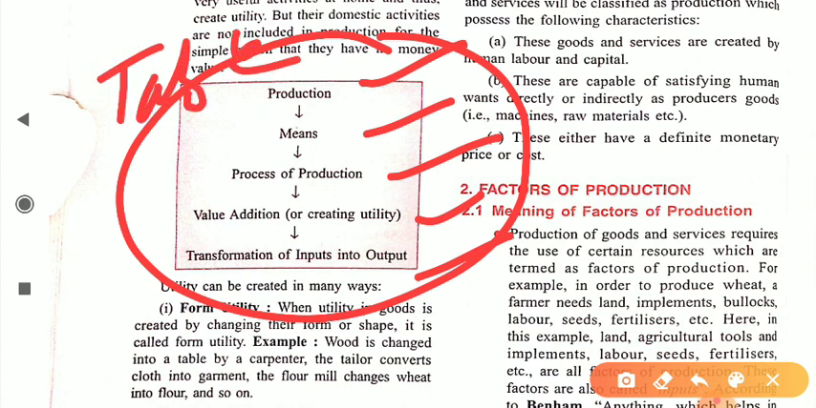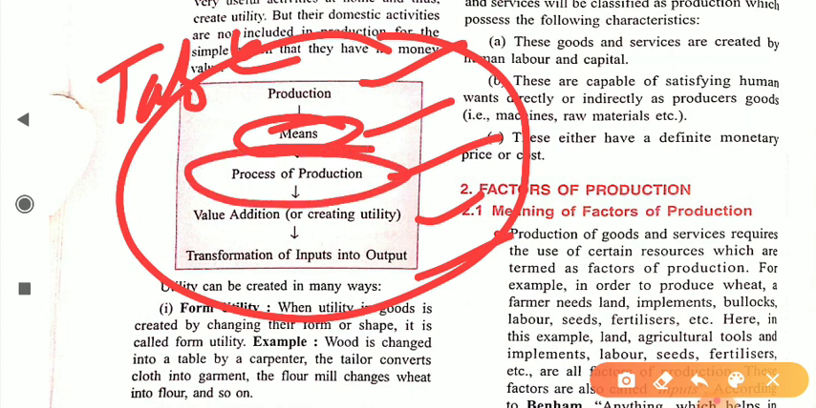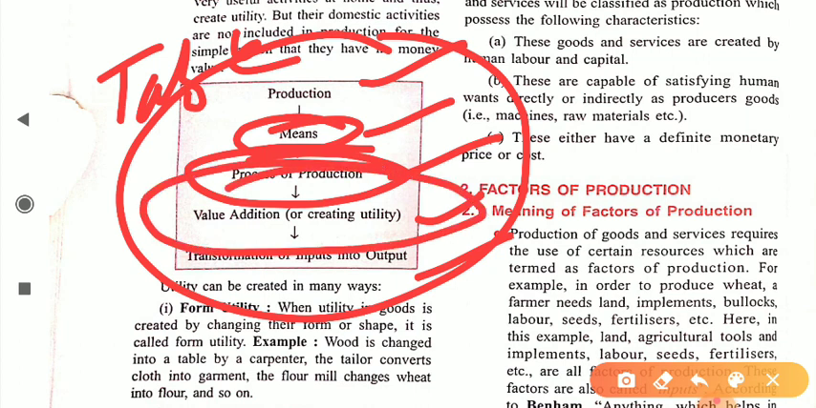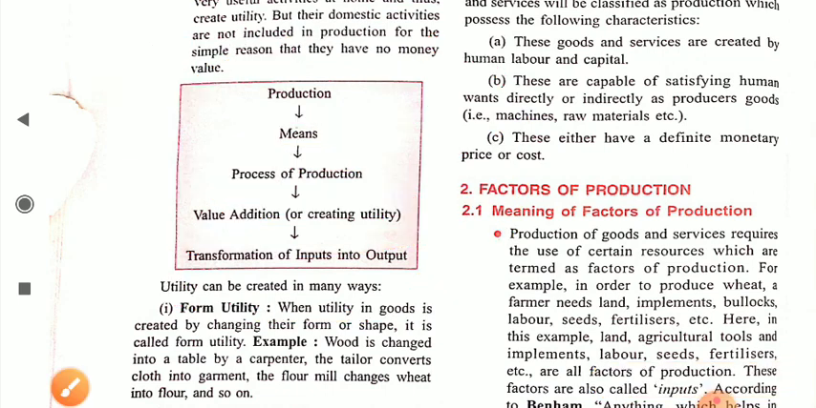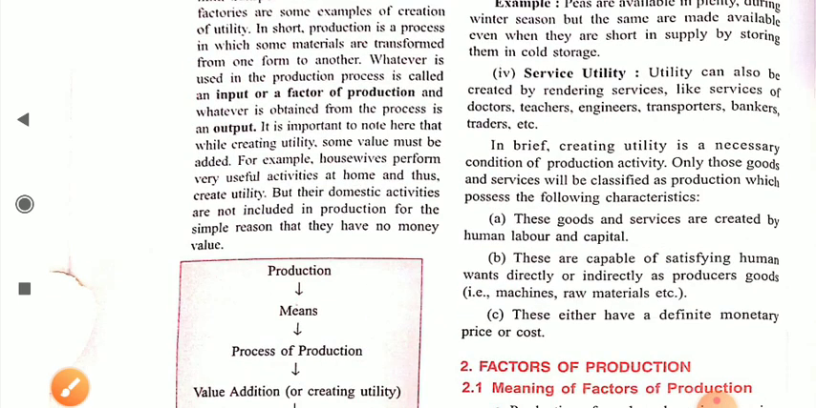Okay, a table is produced with the help of wood. Wood is processed by a carpenter, and by processing the wood into a table, certain utility is added. Now that output is generated, the table is finally generated from the wood. So this is the process.